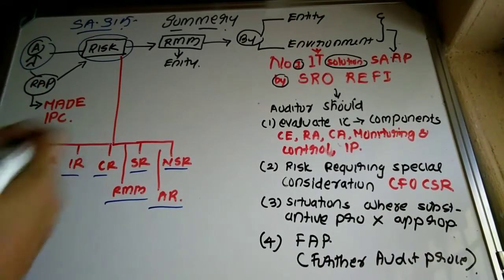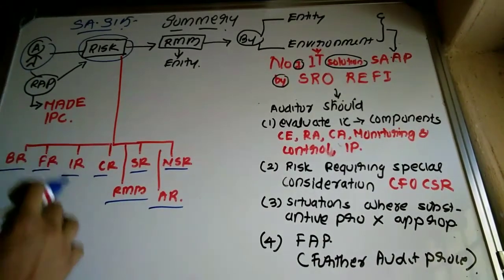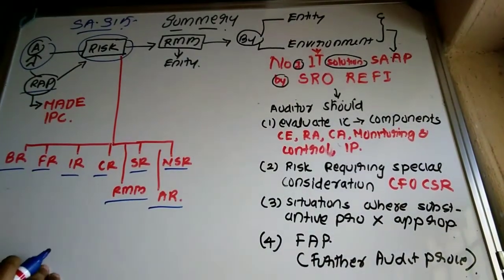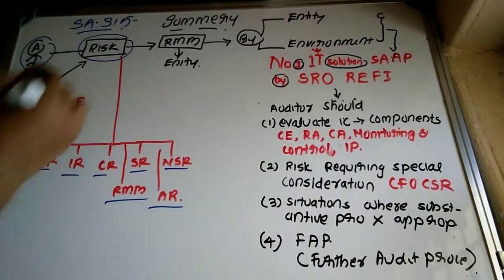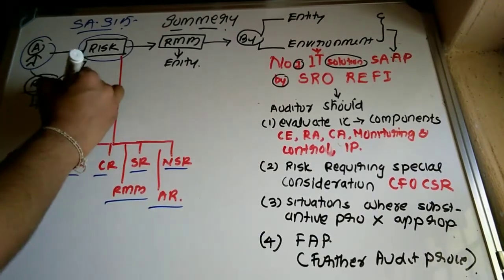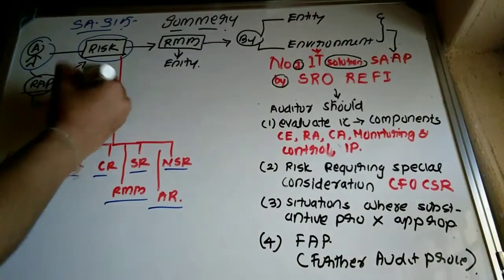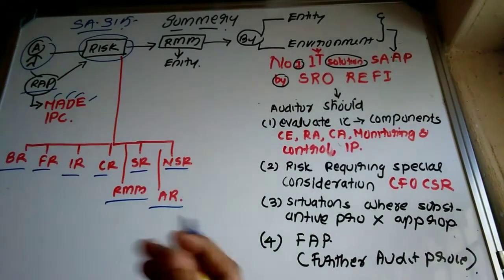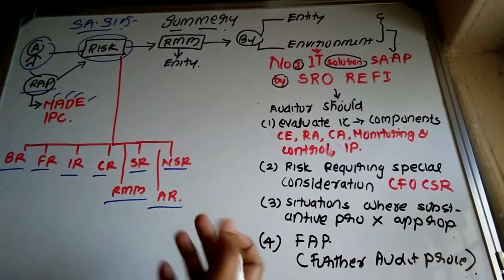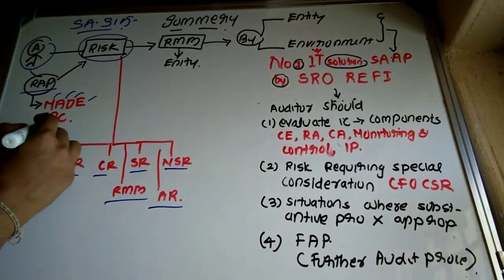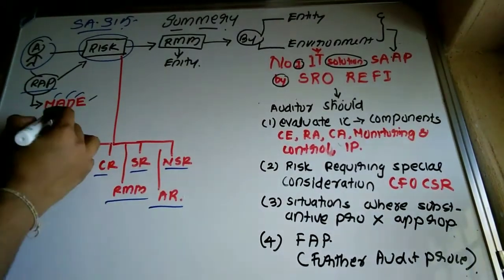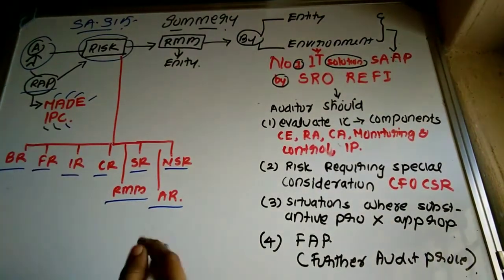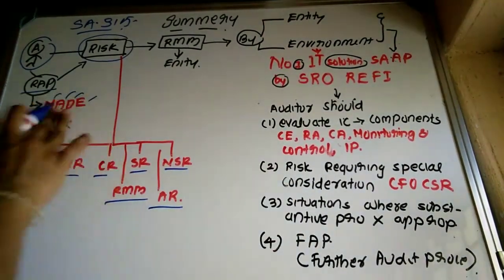Then the auditor has to perform his own risk assessment procedure, which includes what? Inquiry with the management, analytical procedure, discussion with the engagement team, experience with the entity in respect of any other engagement, then inspection, prior experience, matters with respect to acceptance and continuance of the client engagement.